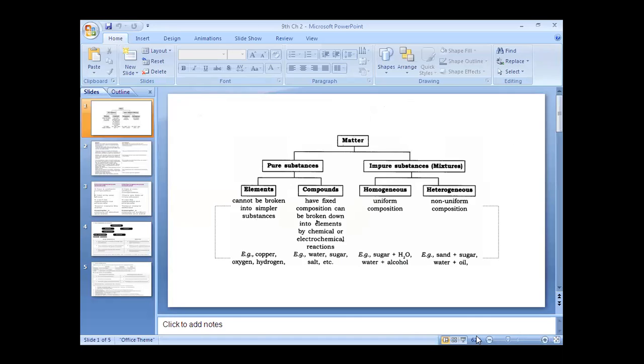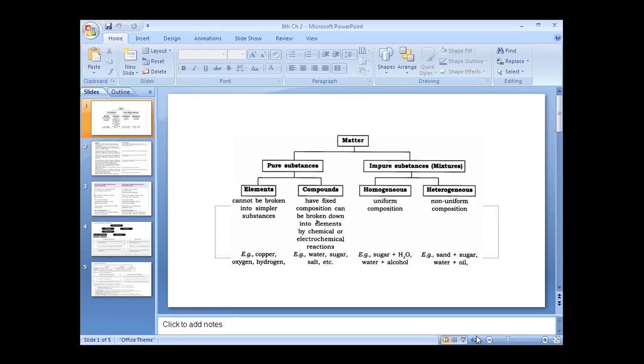So you can see here the differences between metals and non-metals. Metals are solids at room temperature except mercury, which is liquid. Generally hard and strong, but sodium and potassium are soft solids and can be cut with a knife. Non-metals are gases or solids at room temperature except bromine, which is liquid. Metals are good conductors of heat and electricity. Silver is the best conductor of electricity, followed by copper, gold and aluminum. Non-metals are bad conductors. Metals have luster, the ability to shine and reflect light; therefore, they are lustrous. Non-metals are not lustrous except iodine and graphite.